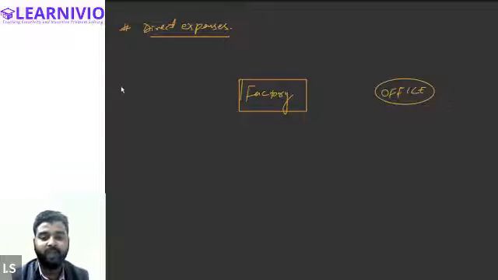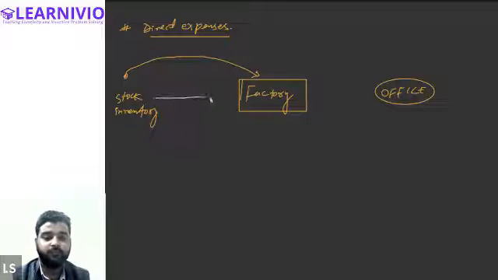So when you buy stock or inventory from the market, you will have to incur expenses to bring all those goods to the factory. Whatever the expenses that you incur for bringing goods from the market to the factory, it will be considered as the direct expenses.